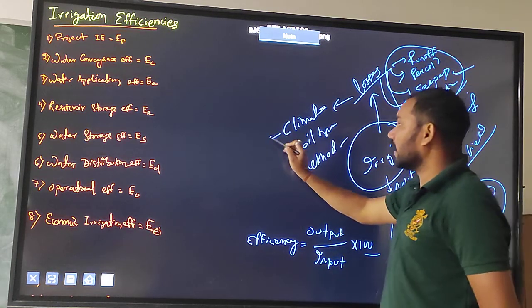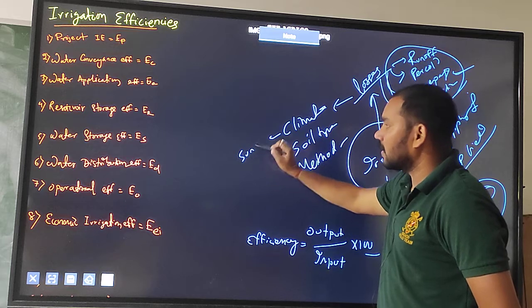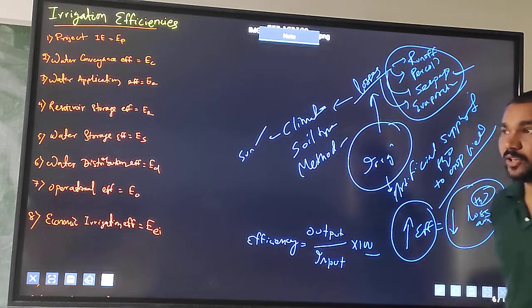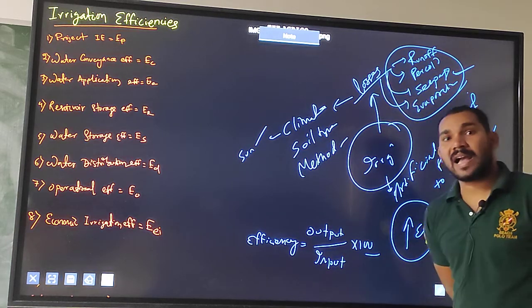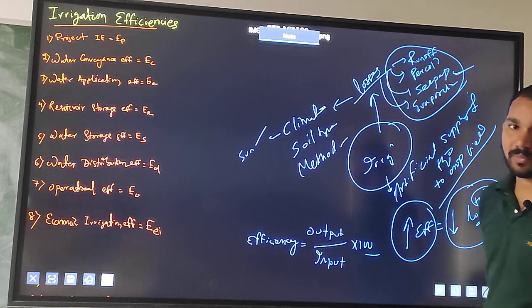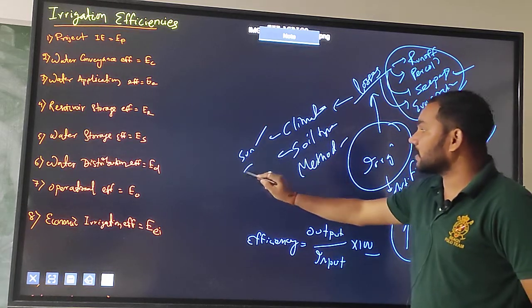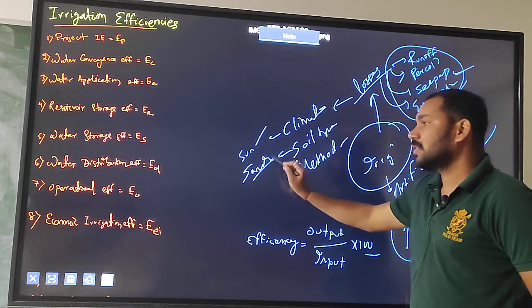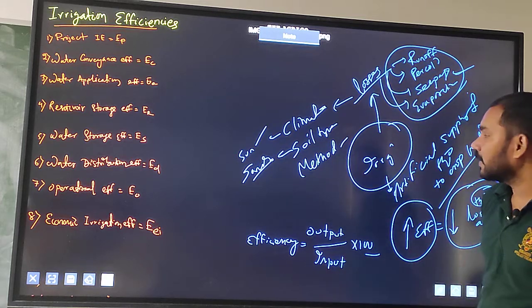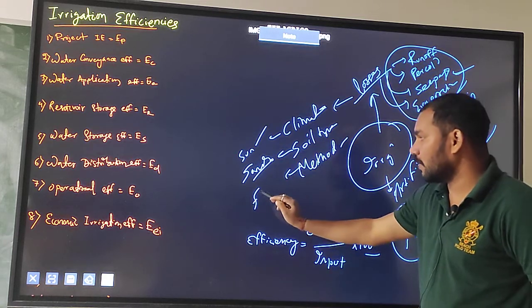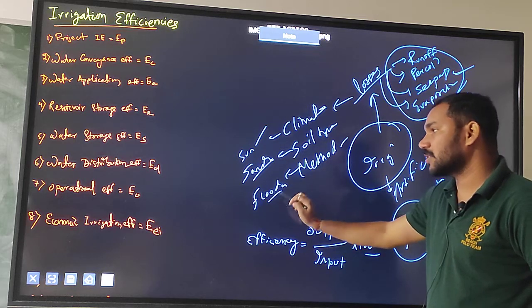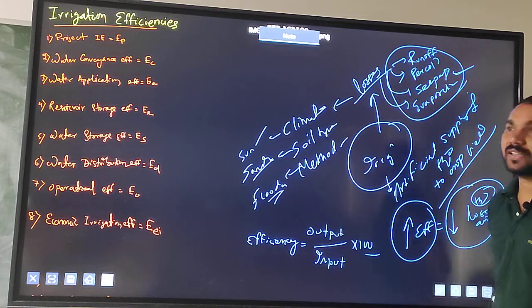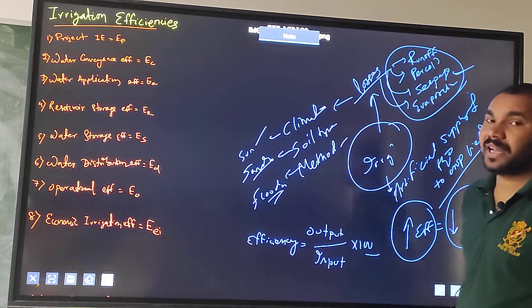If the climate is very sunny and the temperature is high, then evaporation loss will be there. If the soil type is sandy soil, then the percolation loss will be very high. In case of method of irrigation, if you are going for flooding method of irrigation, the efficiency will be very less.